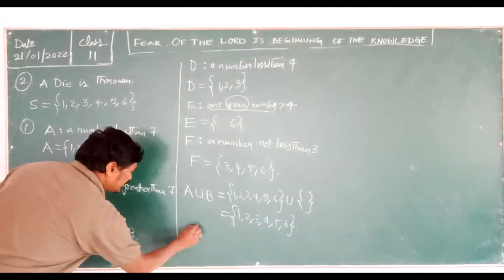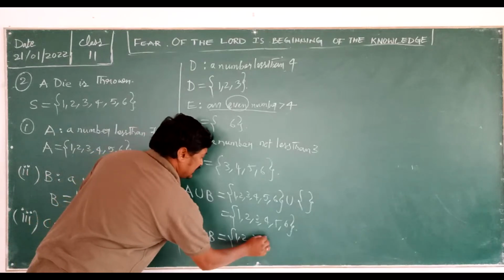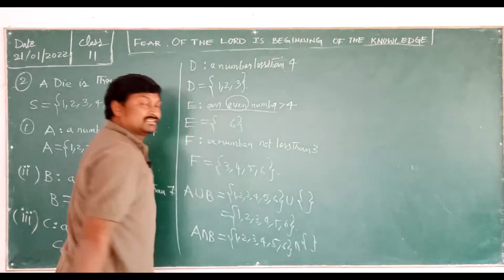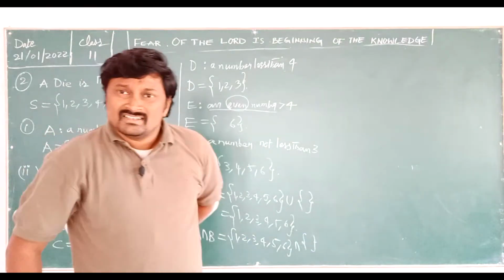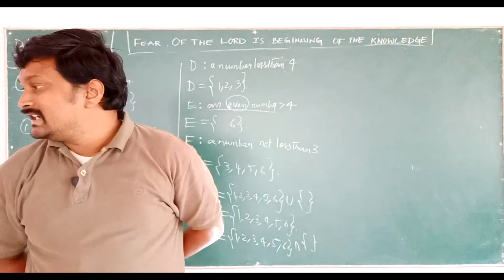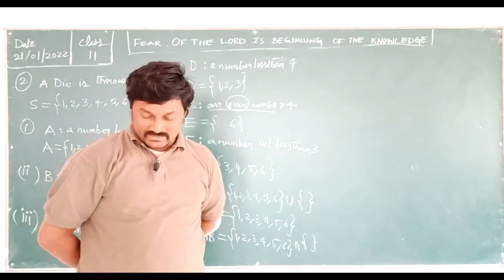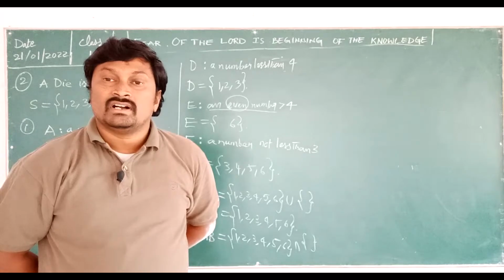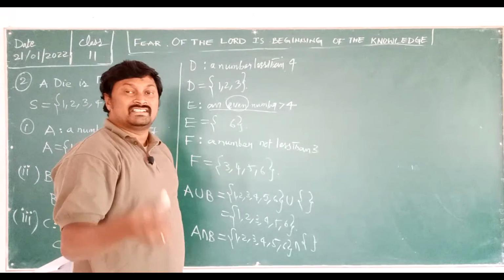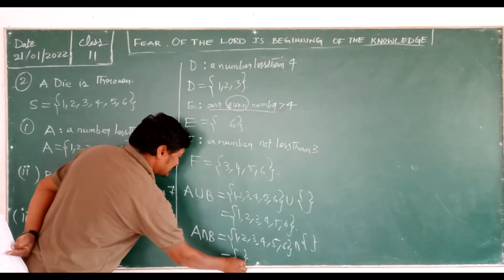Next one is A intersection B. Who is going to tell? A intersection B. 1, 2, 3, 4, 5, 6 intersection null set. What is the answer? Okay, Ishita also wrote only A union B. Now I need A intersection B. What is my A intersection B? Very good. Null set is the correct answer. Ishita gave the first answer. Now give a clap to her. So now the answer is null set.